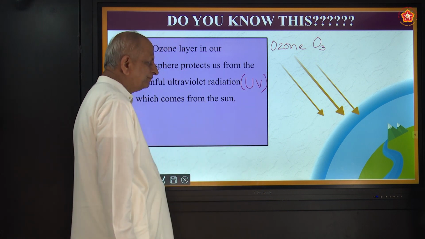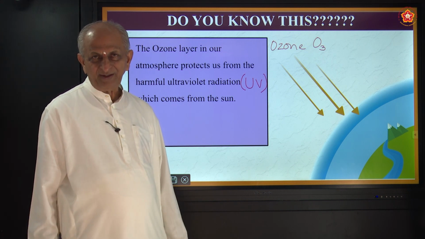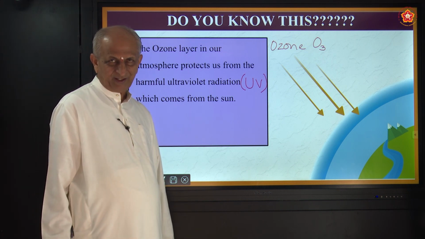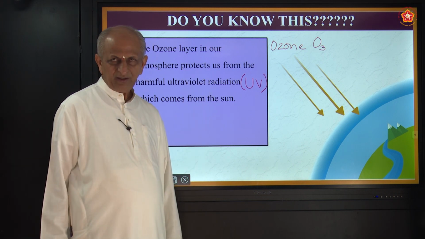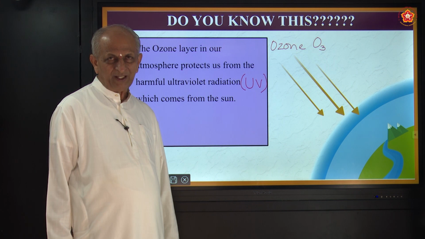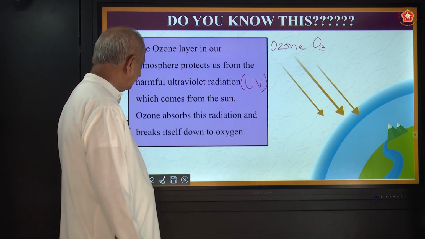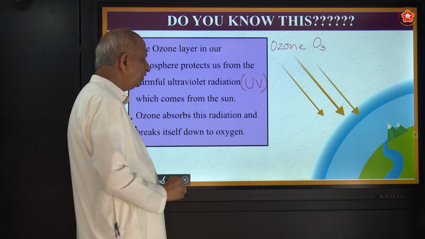Where do they come from? They come from the sun, correct? That ultraviolet radiation, which is not good for health, is blocked by the ozone layer.